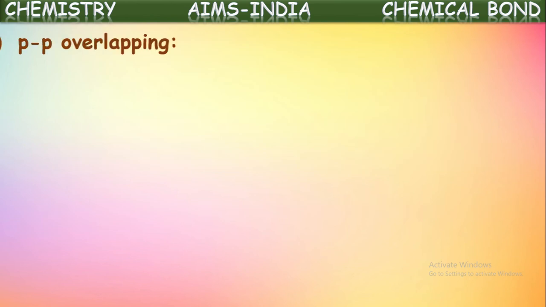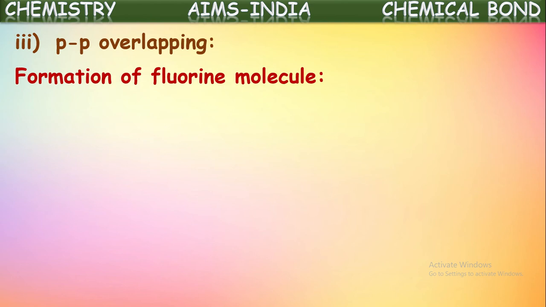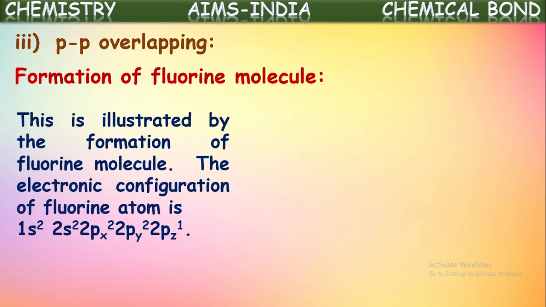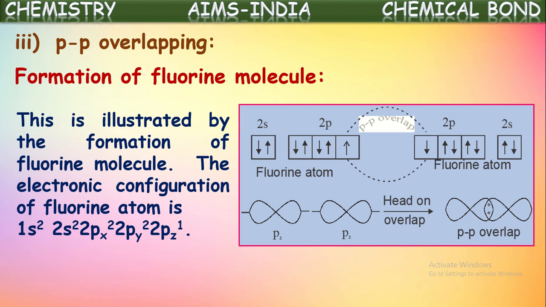Okay, next let us see another type of overlapping, that is p-p overlapping. Let us understand this by taking an example, the formation of the fluorine molecule, F2. This is illustrated by the formation of the fluorine molecule. The electronic configuration of fluorine is 2, 7 to say simply, because the atomic number of fluorine is 9 and its configuration is 1s2, 2s2, 2px2, 2py2, 2pz1. Meaning fluorine has only one unpaired electron in its 2pz orbital.